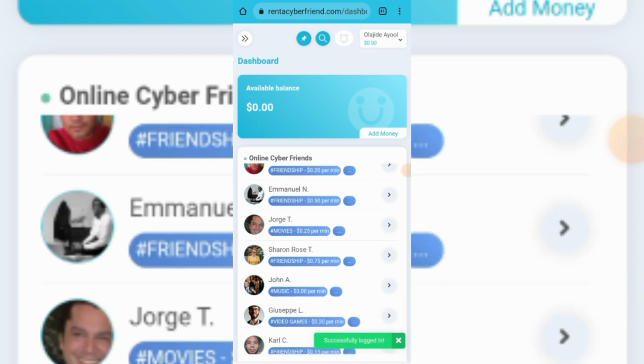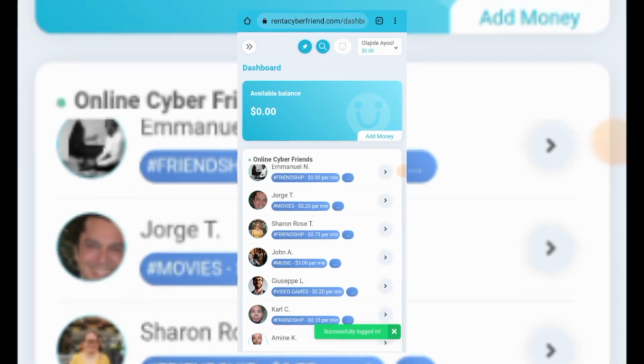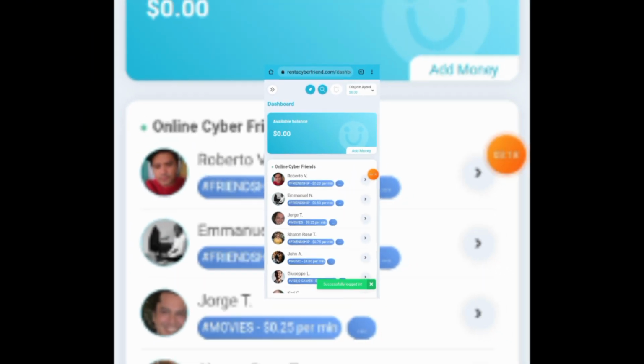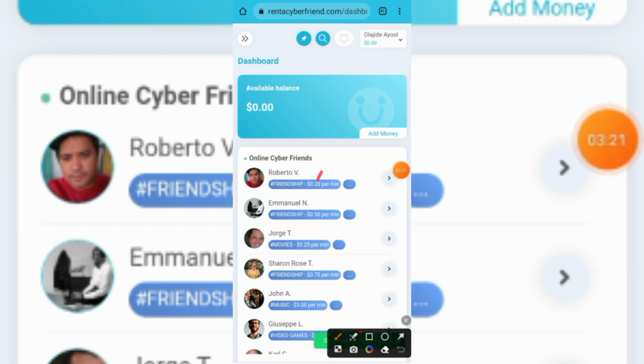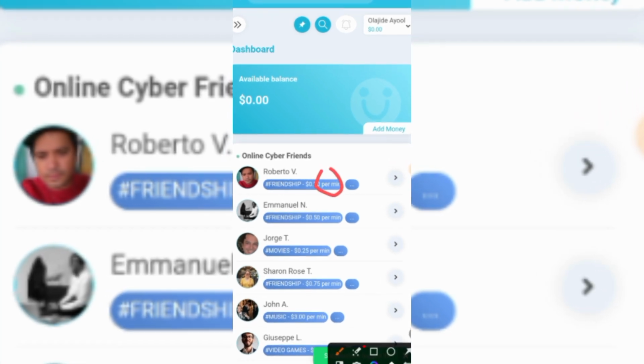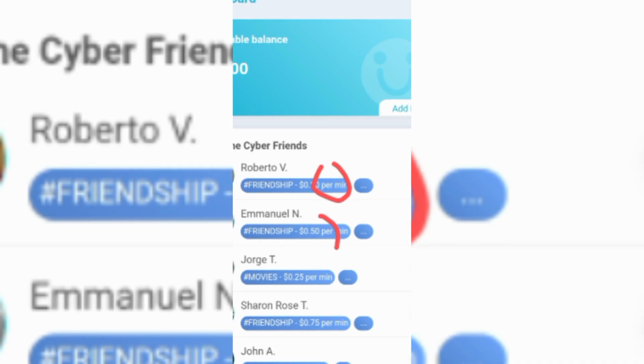Once you are in your dashboard, you can just scroll down a little bit, and you can see these are people that you're going to be chatting with. You can see this person is going to pay you $0.020 per minute to chat with him. This person is going to pay you $0.50 to chat with him.